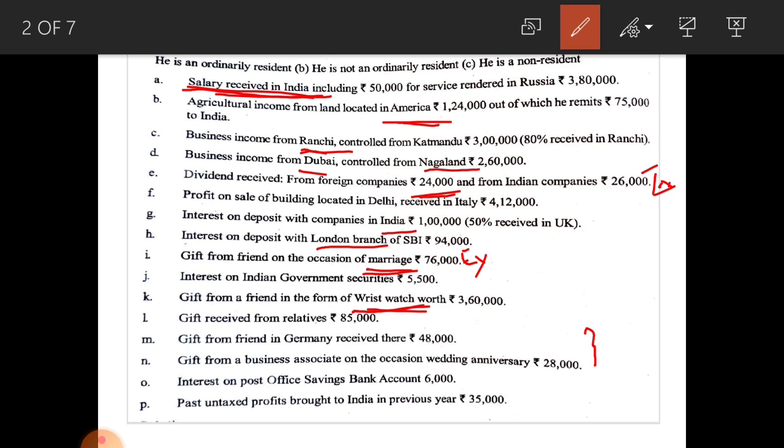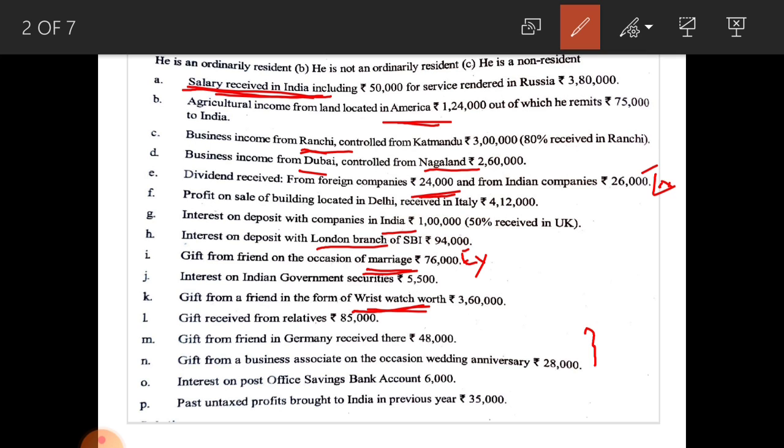That means in the hands of an ordinary resident it is taxable, and in the hands of not ordinarily resident and non-resident it is not taxable, because in the hands of an ordinary resident both items are taxable, and in the hands of not ordinarily resident and non-resident only the second one, that is gift on the occasion of wedding anniversary, is taxable. Let us see while solving the problem.